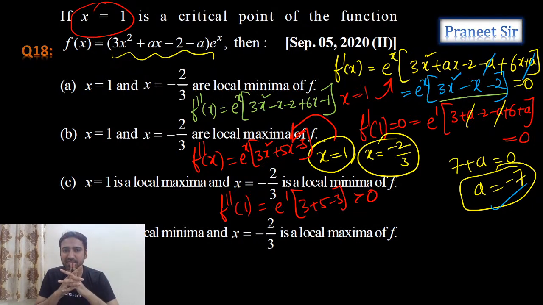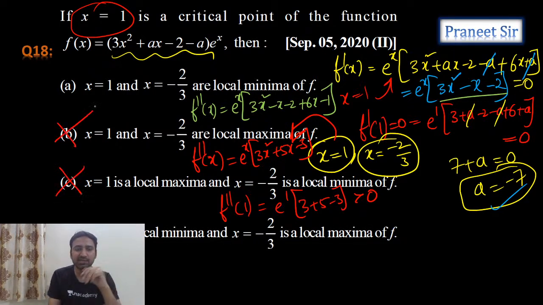Right, so clearly we can say that at x equals 1, it is a local minima. So clearly the second option and third option got eliminated. Same way you can check it at x equals minus 2 by 3 also.